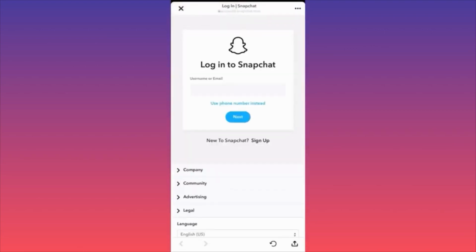When you click on Delete Account, you will have an option to input your username and password, or your phone number instead, whichever option you choose. Then you click next. Then you have to click delete or deactivate your account. This is the new update for 2024. In this case, you will have up to 30 days, if you change your mind, to go back and recover your account. This is very important, guys. Once this 30-day period expires, you cannot get your account back anymore. But this is how you delete your Snapchat account. Very easy, very simple, with just 3 clicks over here, guys.